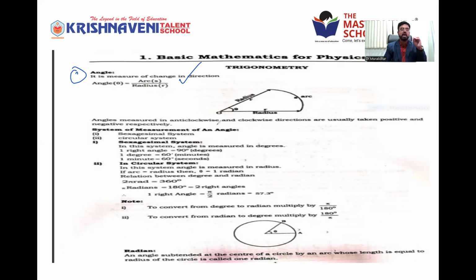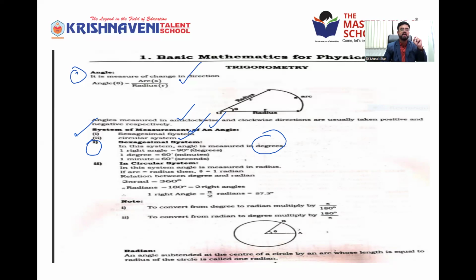Then, angles measured in anti-clockwise and clockwise directions are usually taken as positive and negative respectively, depending on which direction we have, left to right or right to left. Then there are two systems to measure angles: one is the sexagesimal system and the second one is the circular system. In the sexagesimal system, angle is measured in degrees.